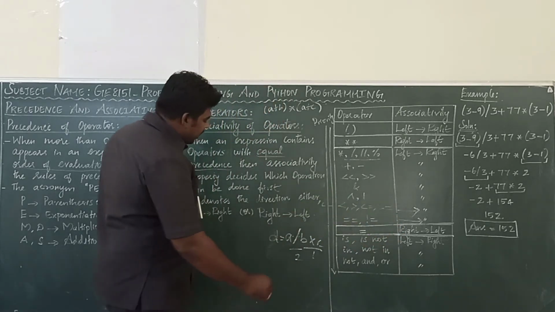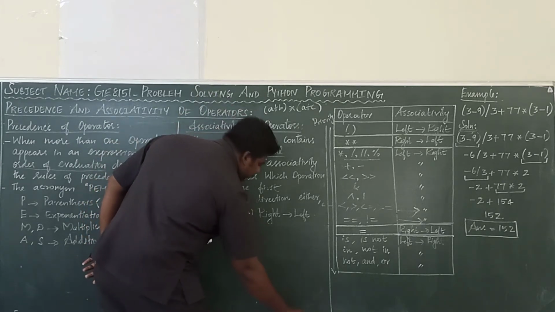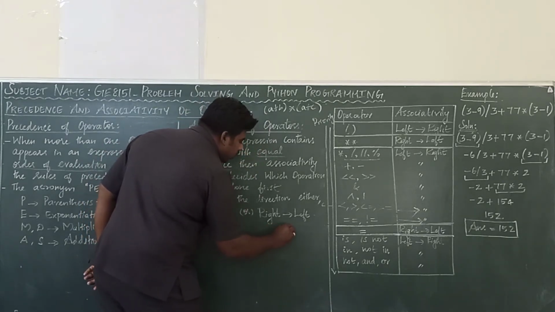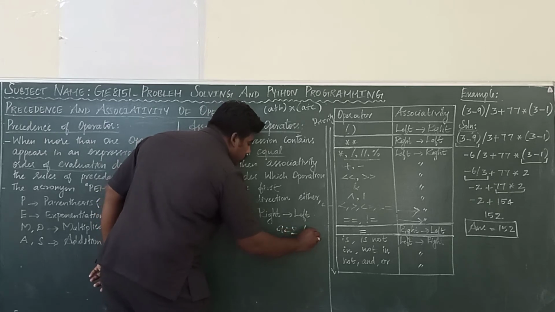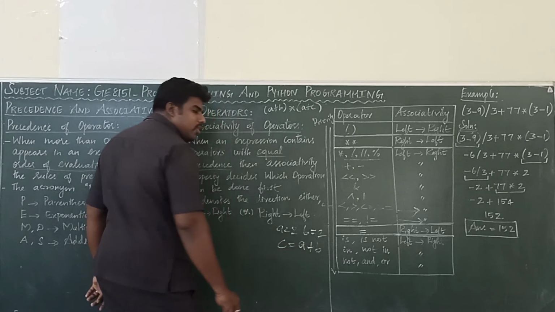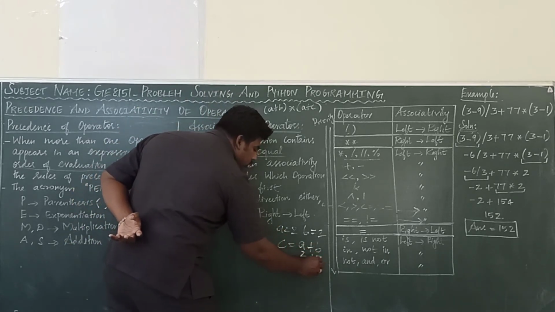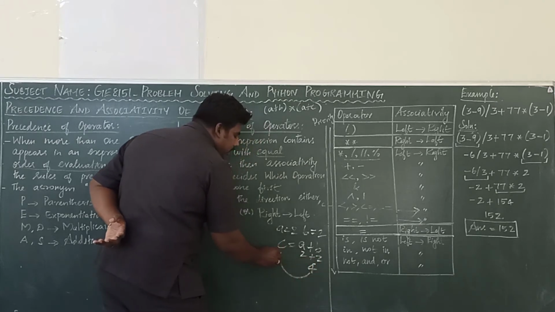See here the best example for assignment operator. Okay, here A equal to 2, B equal to 2, C equal to A plus B. How the computer will solve means first 2 plus 2, you will get the answer 4. It will be executed here.